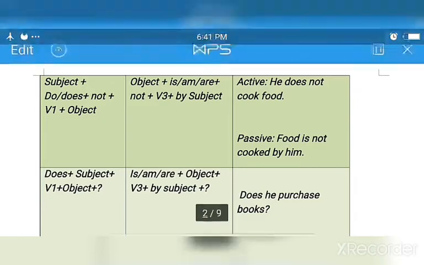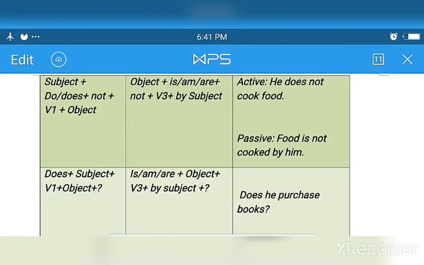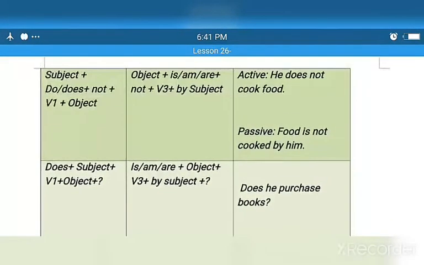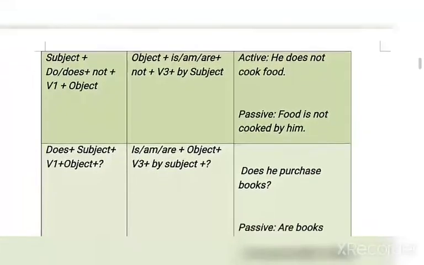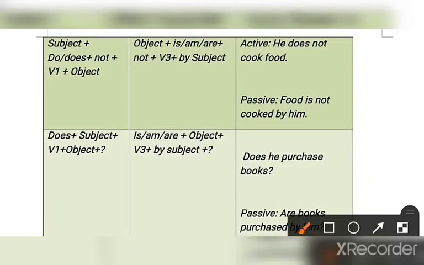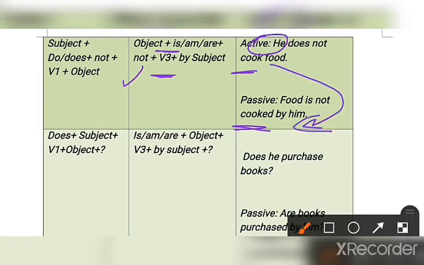It is a singular subject, so what will we take? Yes, here we take is because food is singular. So food, then we take is from here, and then the third form. Okay, cooked, the third form is cooked. So food is not cooked by him. Here he is the subject. What will be the objective case of he? That becomes him. Okay, food is not cooked by him.